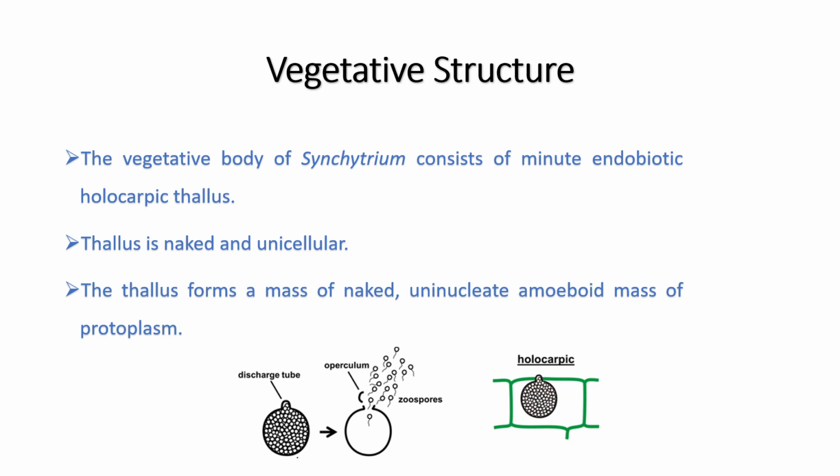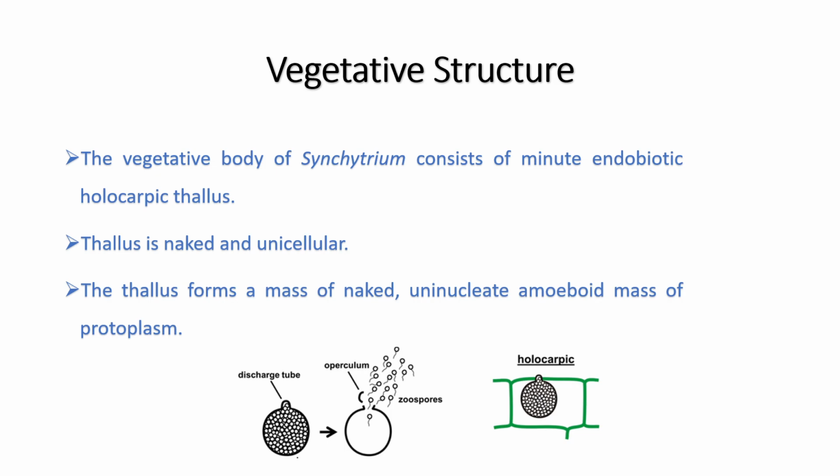The vegetative structure of the fungus is made up of a unicellular thallus, which is a holocarpic kind. You know, a holocarpic thallus means the thallus in which the entire vegetative unit is converted into the reproductive unit at the time of reproduction.